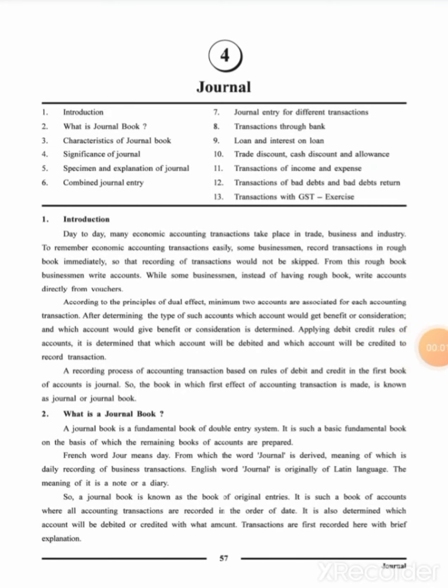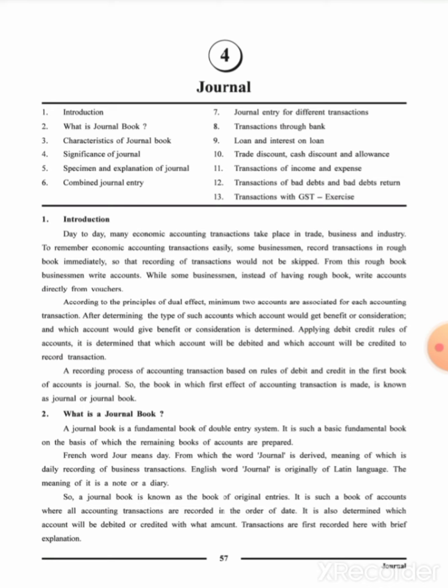Okay, students, today we are going to start chapter number 4, that is Journal of Accounts. Let us first understand what a journal is. A journal is a book, and it is a fundamental book of the double entry system. While recording any accounting transaction, we need to record it first in the first book, that is the journal book. So we can say that the journal book is the first book of accountancy.